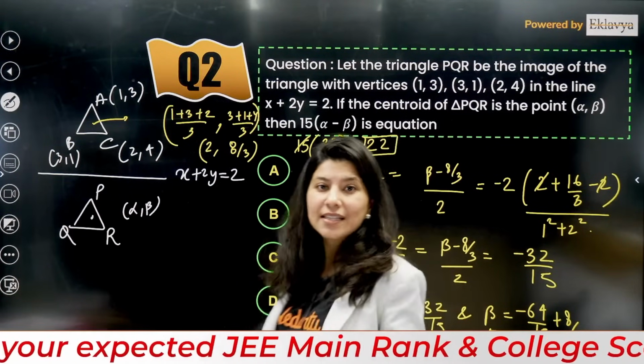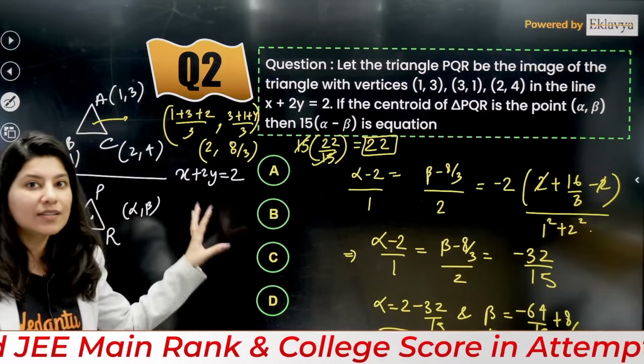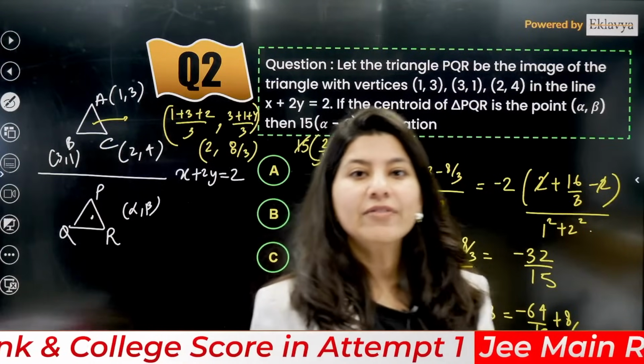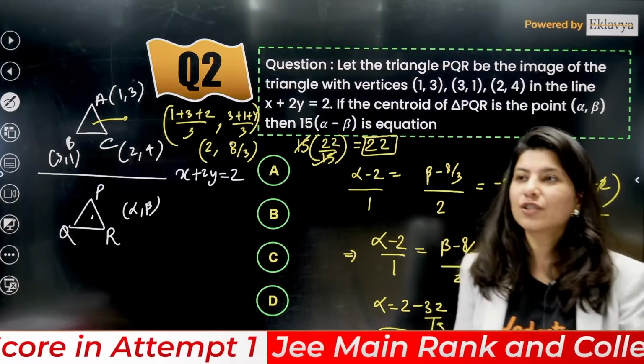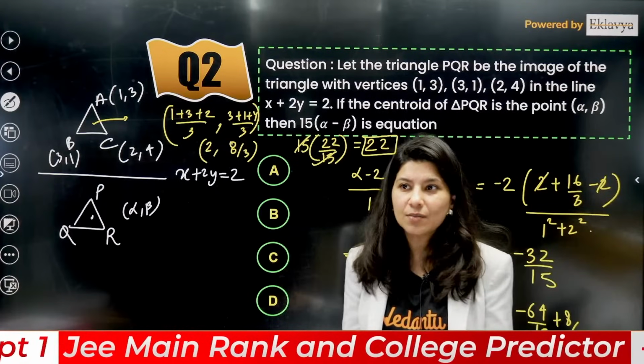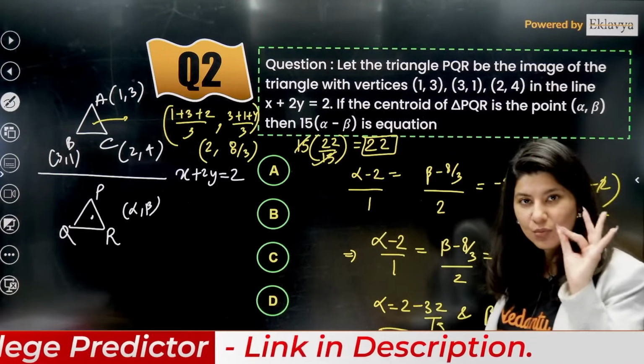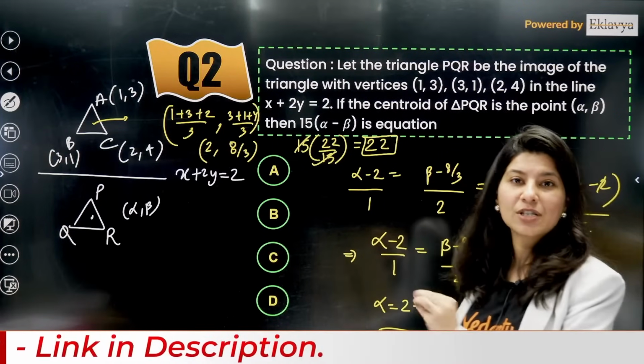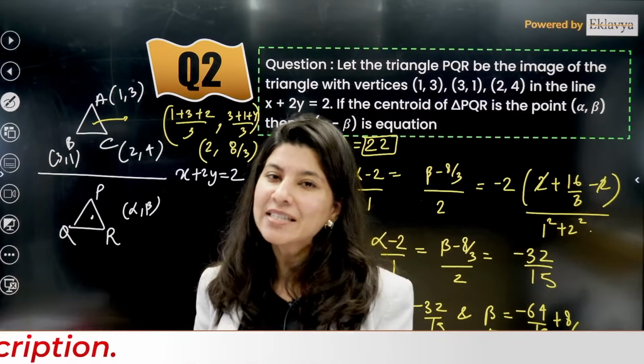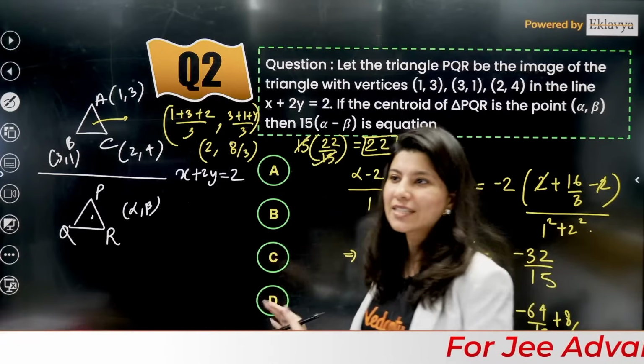I don't think this is a lengthy question. I don't think this is a difficult question. What I feel is this is a basic question, which is not doable within 15 seconds, but within 1.5 minutes you can still solve it if you know the concept. Direct question, alpha category question. Alpha category means within less than 1 minute you can just tackle this question.